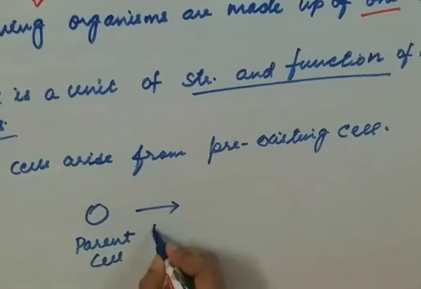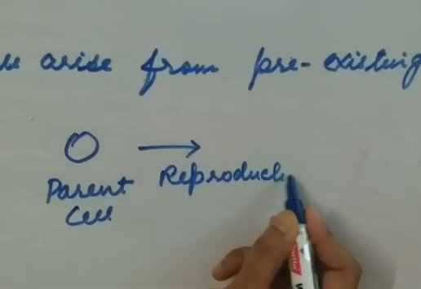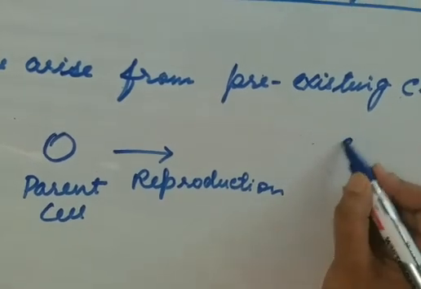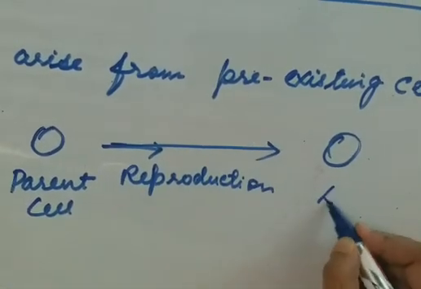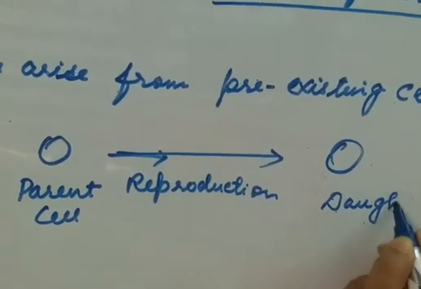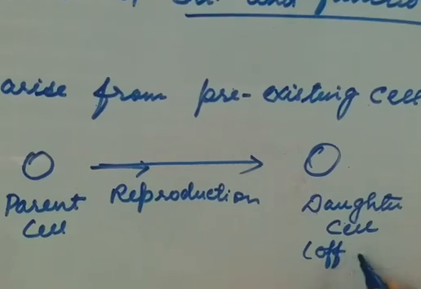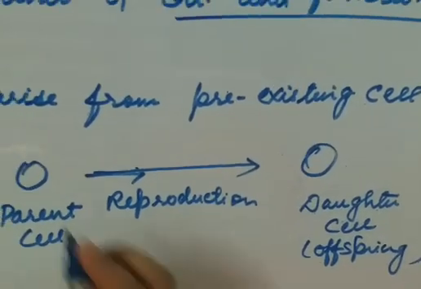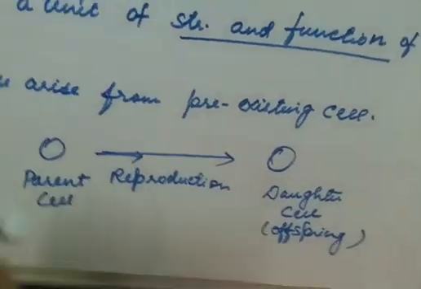So when the reproduction takes place, a new offspring or a daughter cell will come from this parent cell. After the reproduction, new cells will come. We can consider it as a new cell.